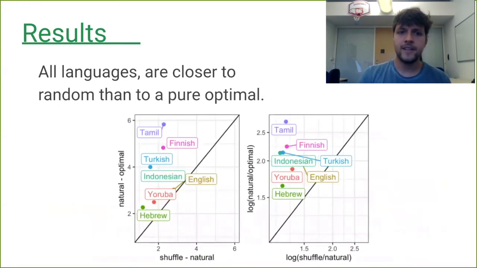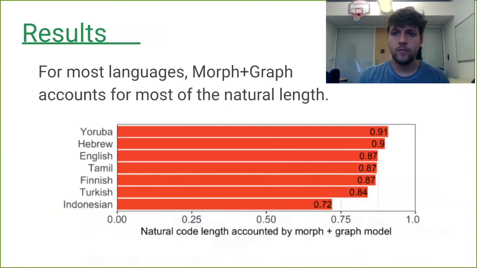We further find that all languages are closer to random than to a pure optimal. And what is more interesting, at least in my opinion, is that for most languages, the morphology plus graphotactics accounts for most of the natural code length. So it seems that morphology plus graphotactics are responsible for most of the word length that we find in natural languages.